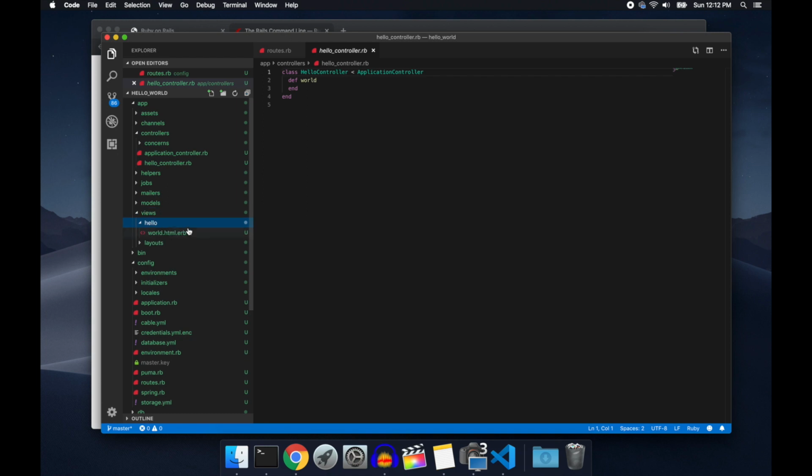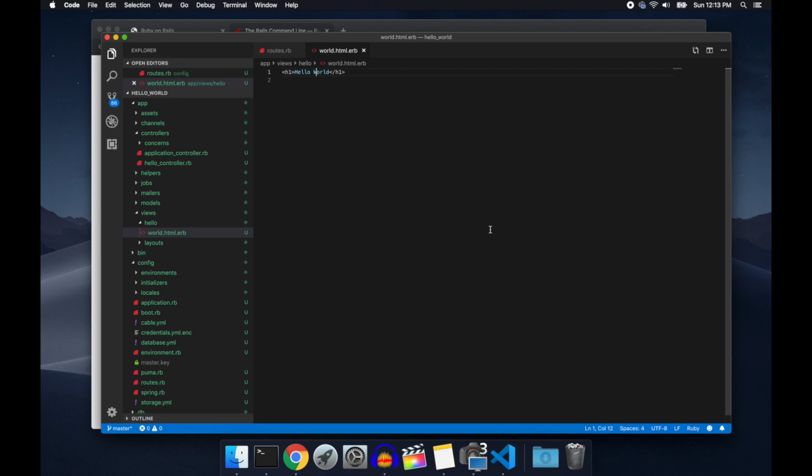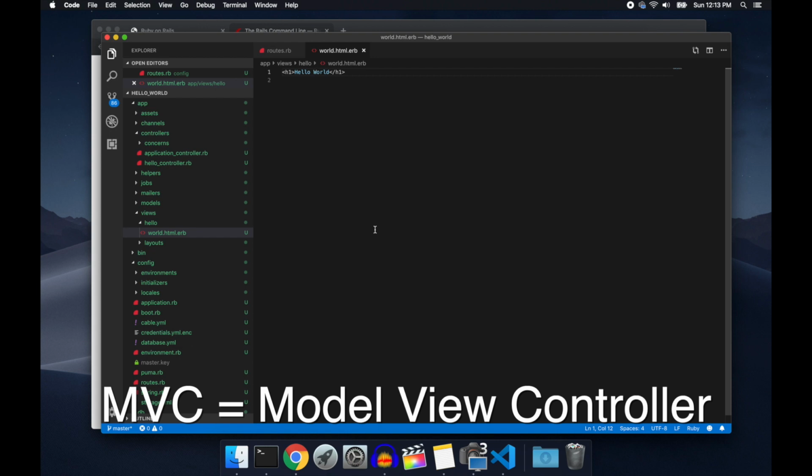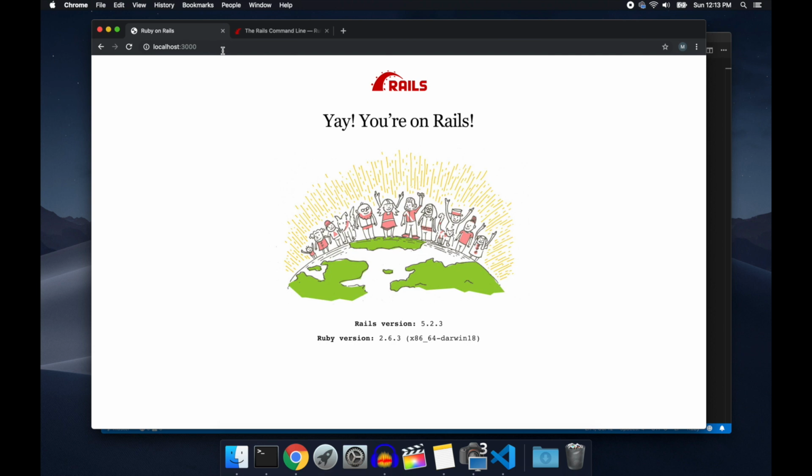Sweet. Let's make a view for it. Oh, snap. Alright. Hello world. Alright, so if you're not familiar with MVC, model controller view, what I did here is I created a controller which basically takes what's in the browser.